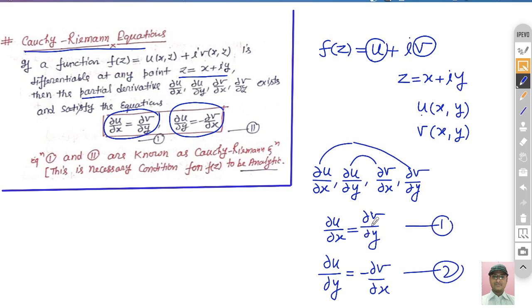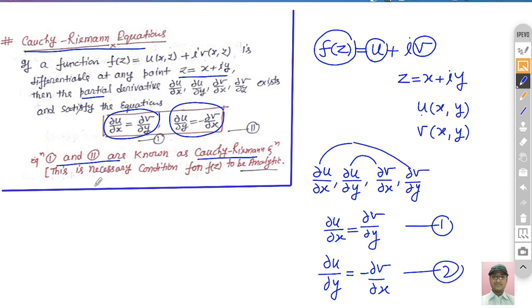How does it come into the existence? This function f(z) is a complex function which has a real part u and an imaginary part v. The four partial derivatives exist. And second, if del u by del x is equal to del v by del y and del u by del y is equal to minus del v by del x, then we say that equations 1 and 2 are the Cauchy-Riemann equations.